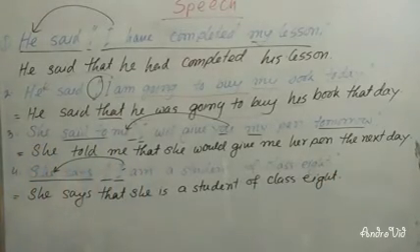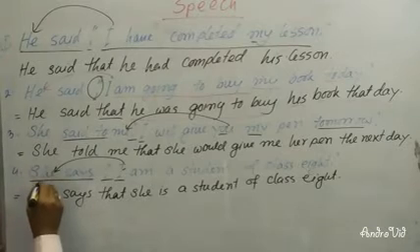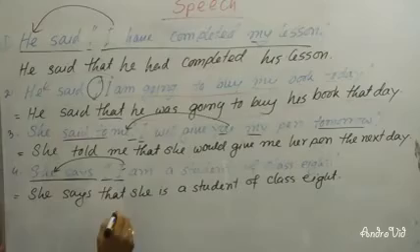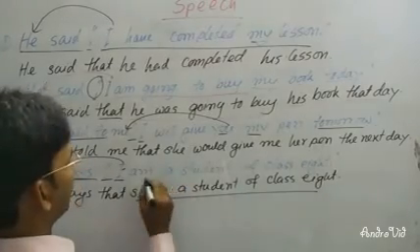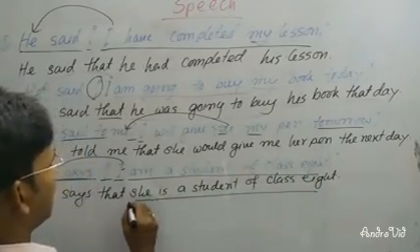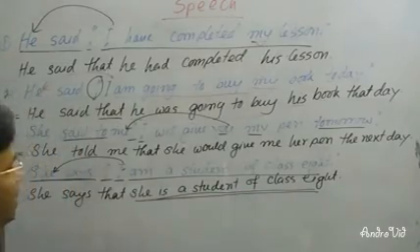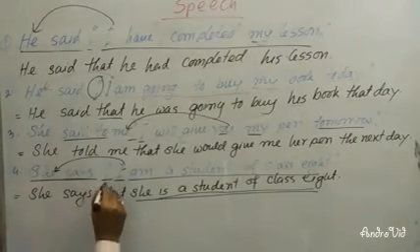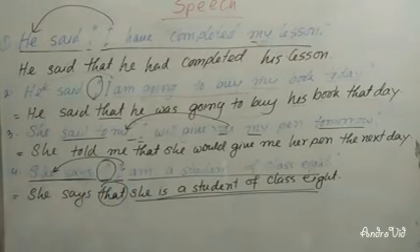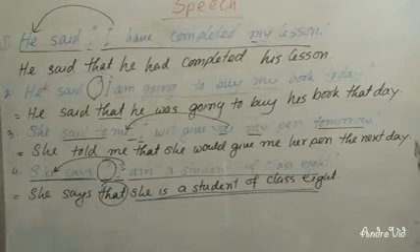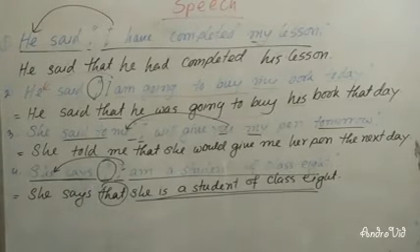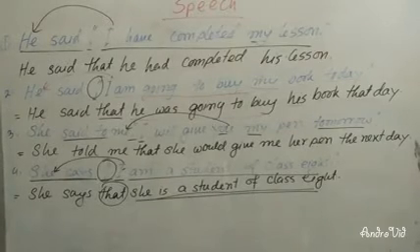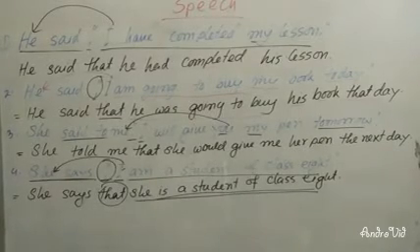Now you can see that as the reporting verb is in present indefinite tense, the tense will not be changed, and the reported speech is also present indefinite tense, and I have also written it in present indefinite tense. As it is an assertive sentence, I have written "that" instead of inverted commas. Dear learner, I hope if you practice this, then it will be more clear to you. I'm going to give you another example to make it more clear.